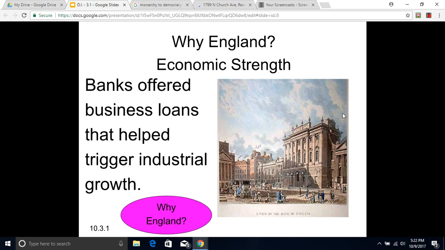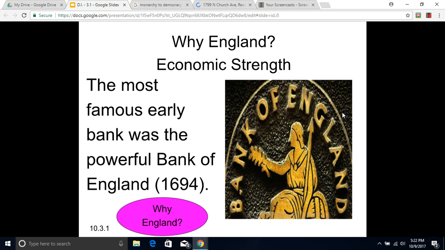Banks offered business loans that helped to trigger industrial growth. The most famous early bank was the powerful Bank of England, which was established in 1694. Without banks, you can't have a modern economic system, as we'll see.